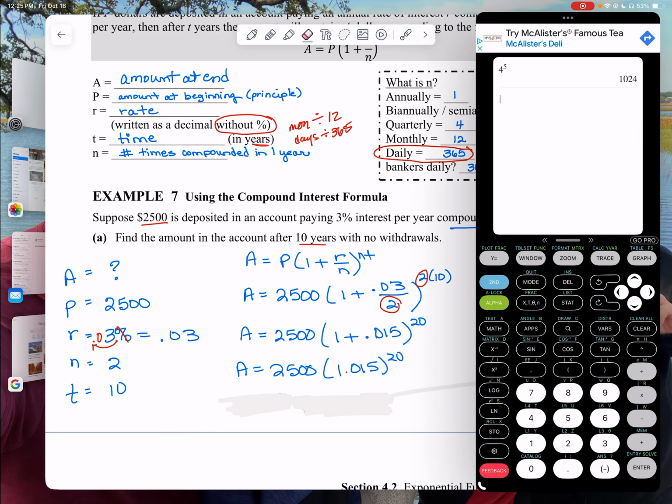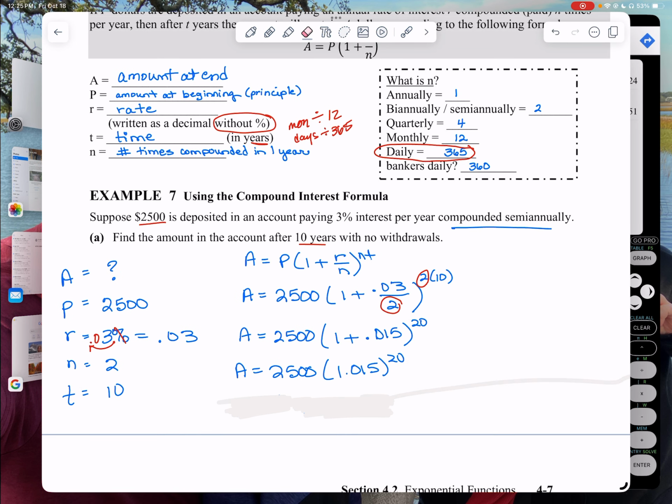Okay, so I'm going to put 2,500 times 1.015, and then use the little caret that's under the clear button. Raise it to the 20th. And it's money, so I'm going to go ahead and round it up because it's 0.13 cents, but it's 13.75. So I'm going to go ahead and round it up. So you just have to be able to plug that into your calculator.